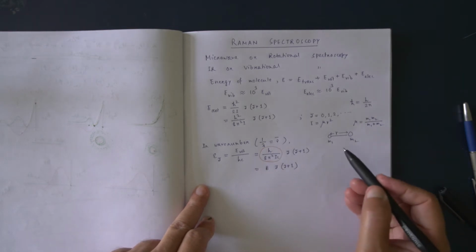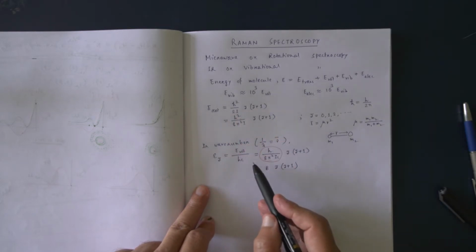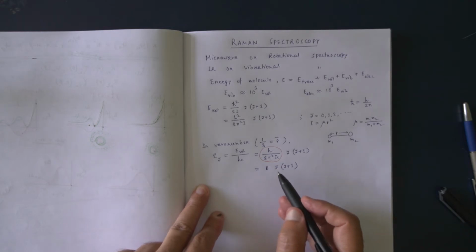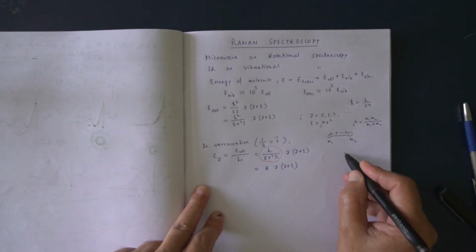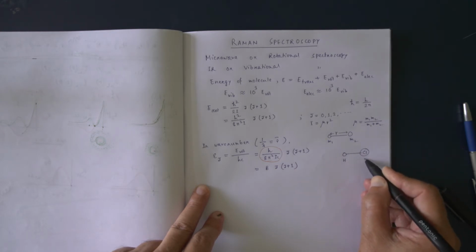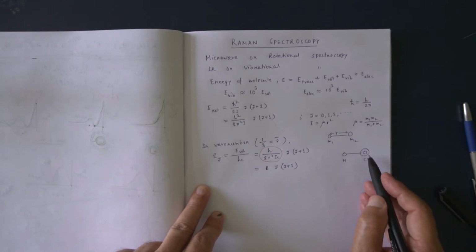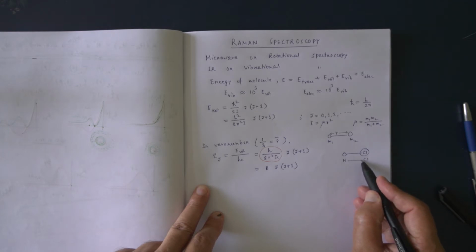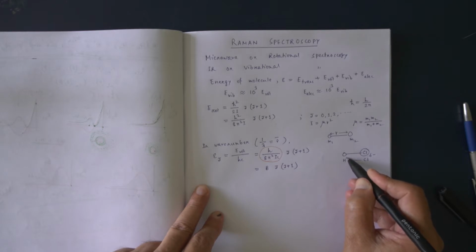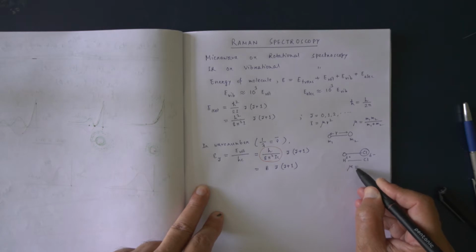Now for a particular molecule, in rotational spectroscopy, what type of molecule do we want? We want molecules having a permanent dipole moment. Suppose this is hydrogen and this is chlorine. This is the hydrogen chloride molecule. Chlorine is more electronegative, so it has delta negative. Hydrogen is less electronegative, so it has delta plus. So this particular molecule has a permanent dipole moment.